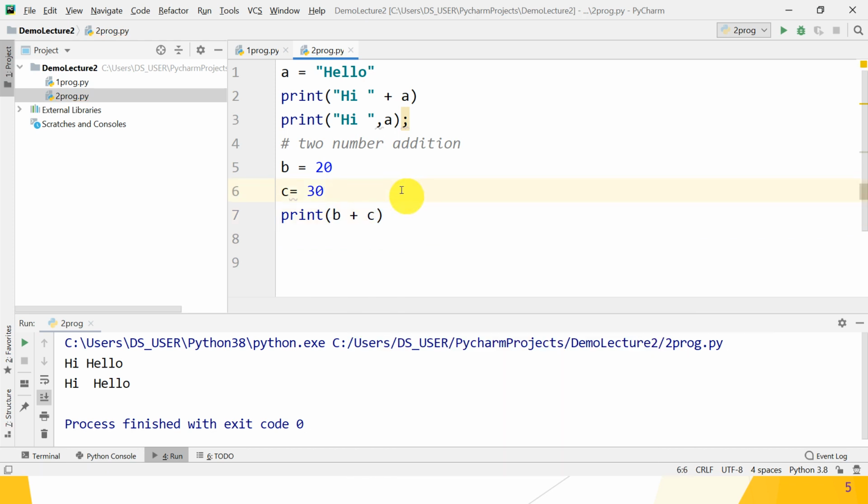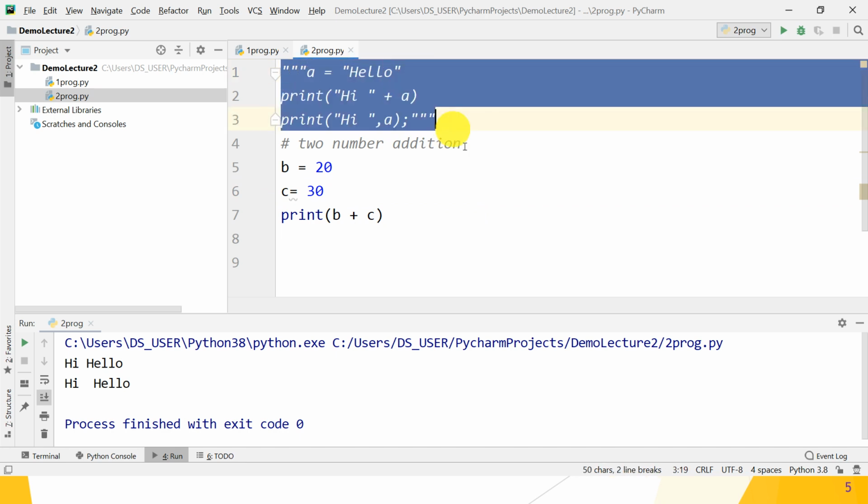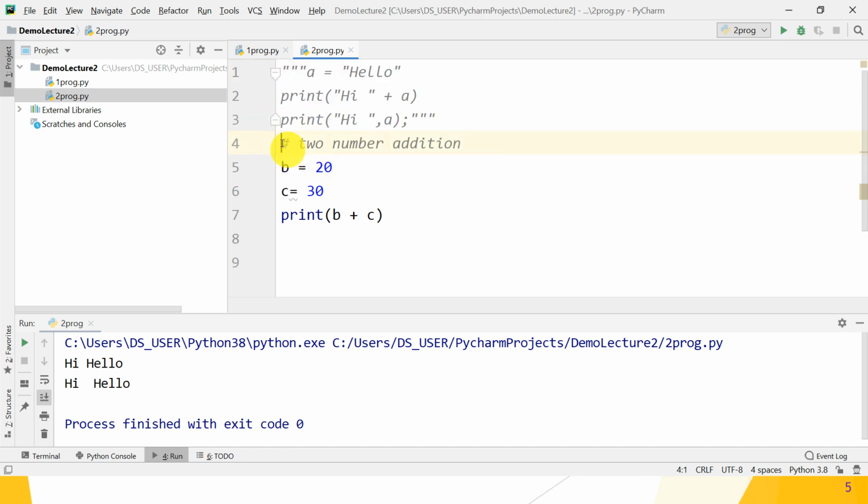Next you want to give a multi-line comment to these three lines. So how to give a multi-line comment? That is three double quotes or three single quotes. That means three single quotes give the multi-line comment, while you can give a single line comment by using the hash character. So let's check. B is equal to 20, C is equal to 30, print B plus C, whether it concatenates or gives you addition. So let's check.